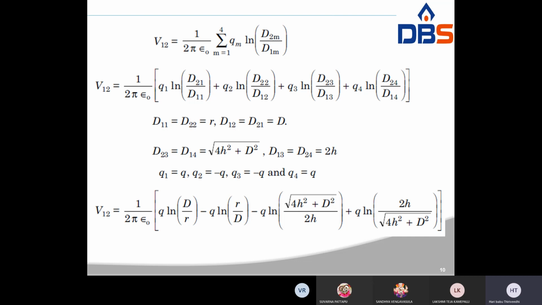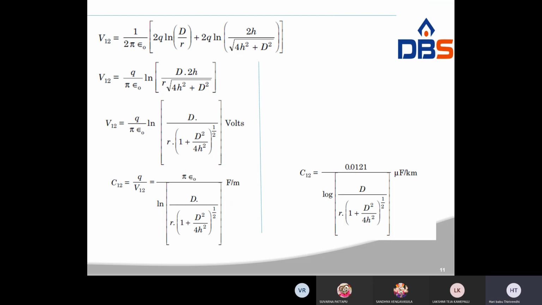Log a by b is nothing but log a minus log b. Like that I am expanding this equation, and then we get V_A equal to q by 2 pi epsilon naught log of 2hd by r times the square root of 4h square plus d square.